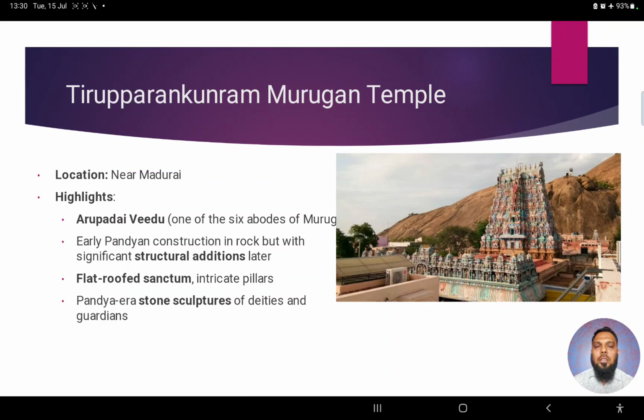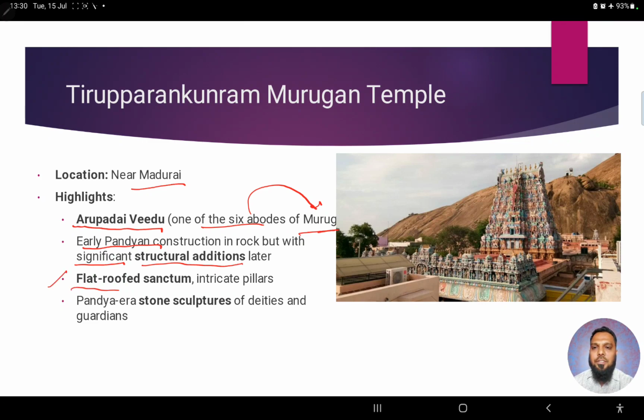we see the Tiruparankuram Murugan temple. Now, where is it? Located near Madurai, right? The highlight is Arupadai Veedu, meaning one of the six abodes of Murugan. So the temple is dedicated to Murugan. Next, it is an early Pandyan construction and also has significant structural additions. Later on, there were a lot of additions.